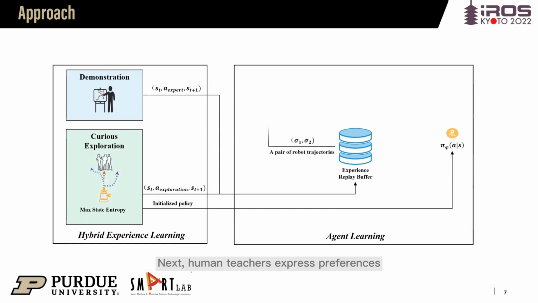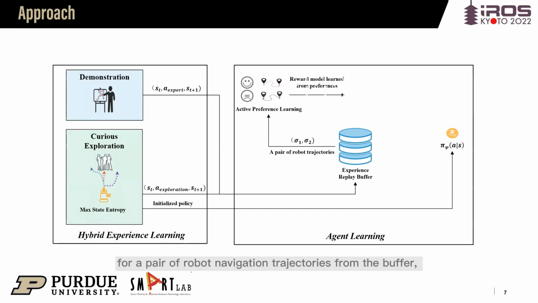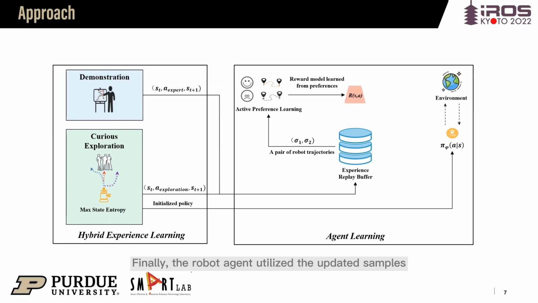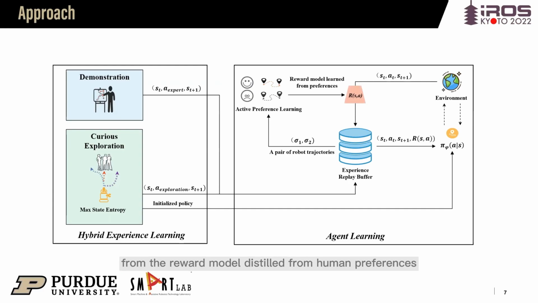Next, human teachers express preferences for a pair of robot navigation trajectories from the buffer, based on which the reward model is learned. Meanwhile, all samples are updated with a new reward value from each new generation of reward model during the active learning process. Finally, the robot agent utilizes the updated samples to optimize the policy to get maximal return from the reward model distilled from human preferences through off-policy reinforcement learning.